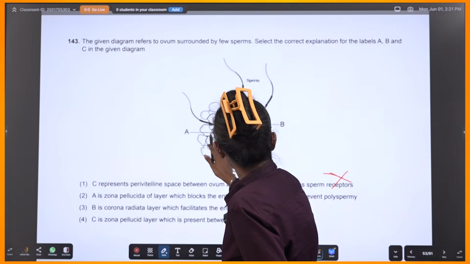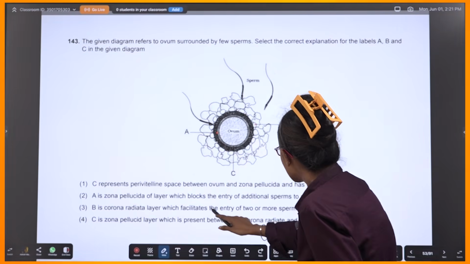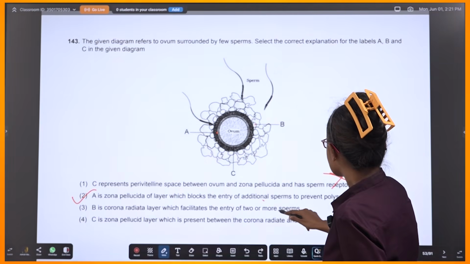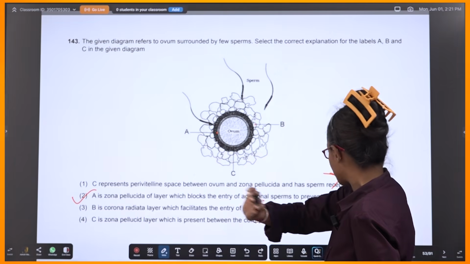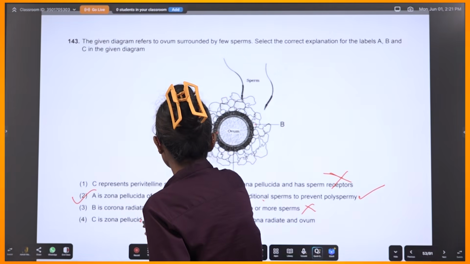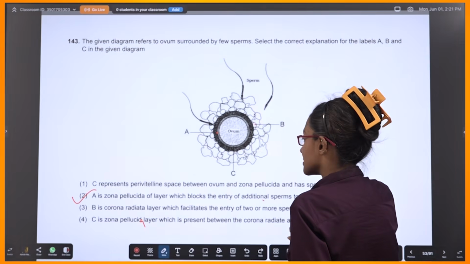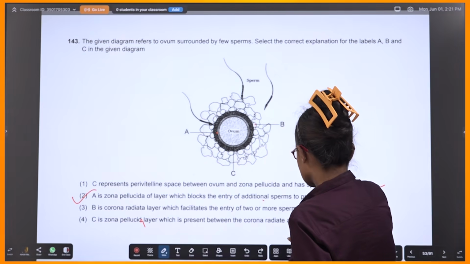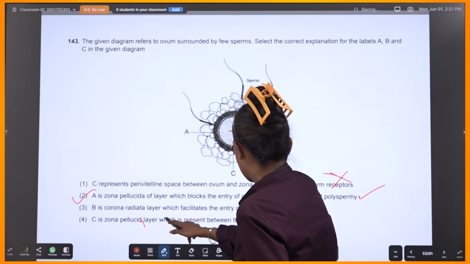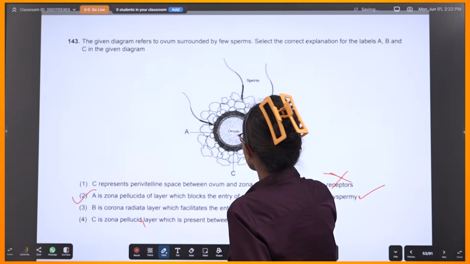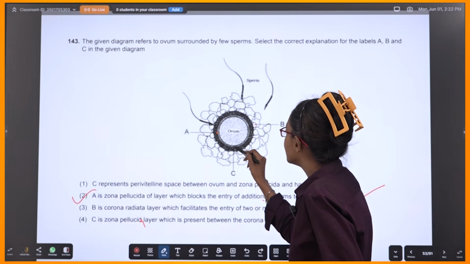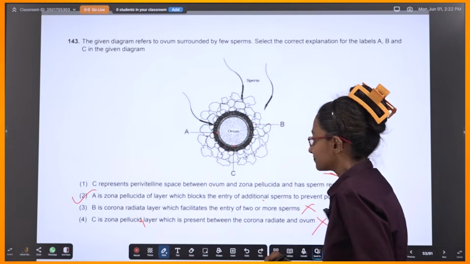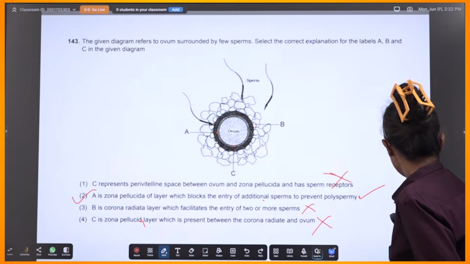A is zona pellucida layer which blocks the entry of additional sperms. This is correct. B is corona radiata layer, facilitates the entry of 2 or more sperms. No. C is zona pellucida layer, which is present between corona radiata and ovum. No. C points somewhere here in between perivitelline membrane and zona pellucida. So no. So it has to be option number 2.